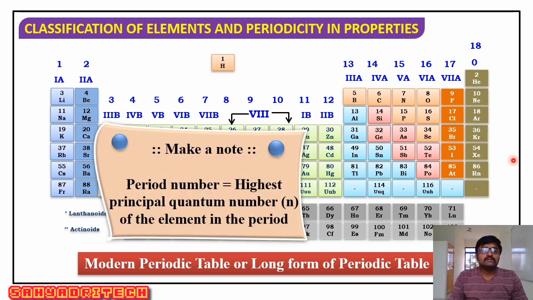Well, now remember the period number of any element. I want to consider the period number of any element. I will select a random element of the periodic table. If you wish to know the period number, it is the highest principal quantum number of the element. The highest principal quantum number of the element itself indicates the period.